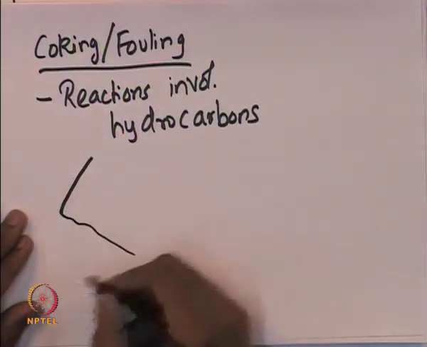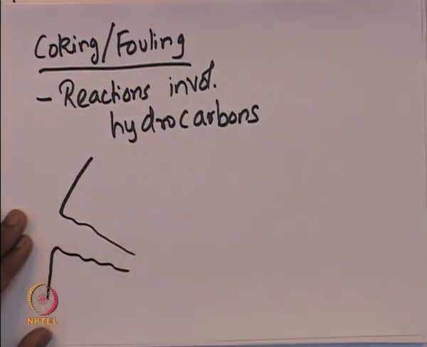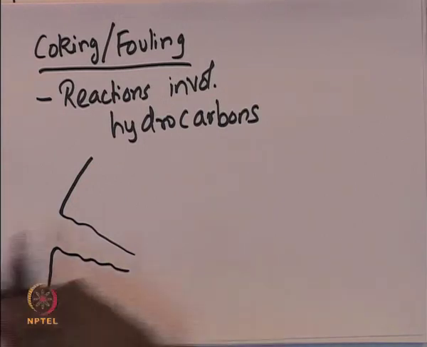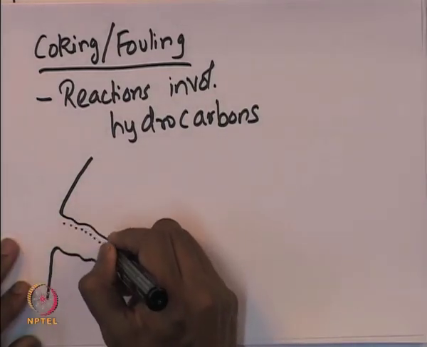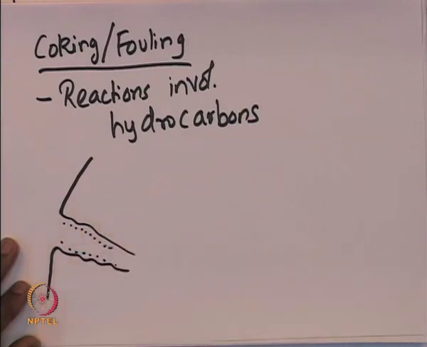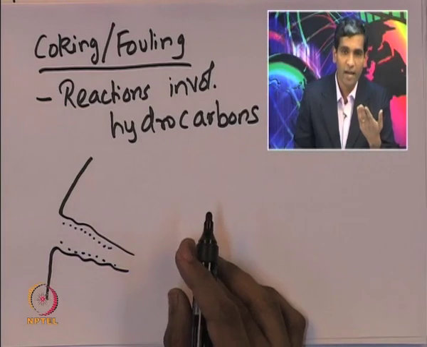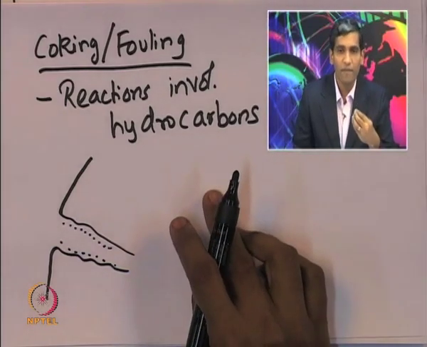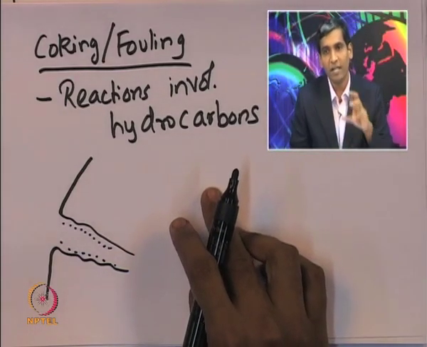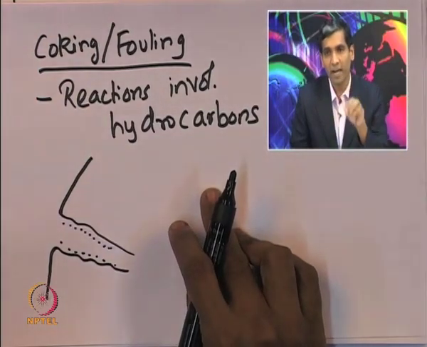So, suppose the catalyst pore is like this, where the catalyst sites are present along the wall. Now, after the reaction happens for a certain time, that is, there is sufficient time for the carbonaceous material to go and deposit onto the active catalyst site.